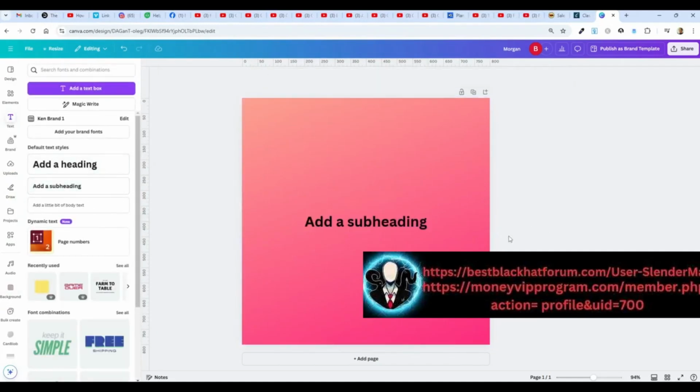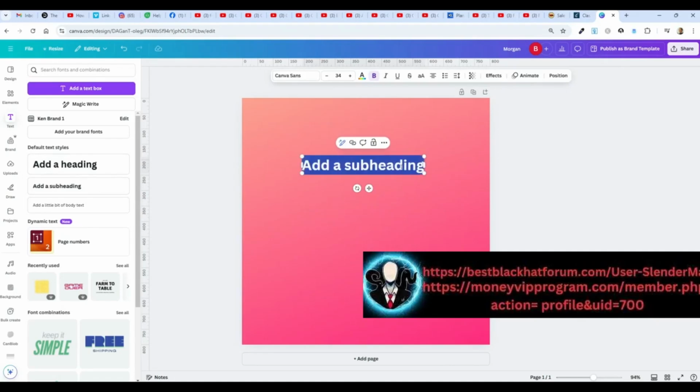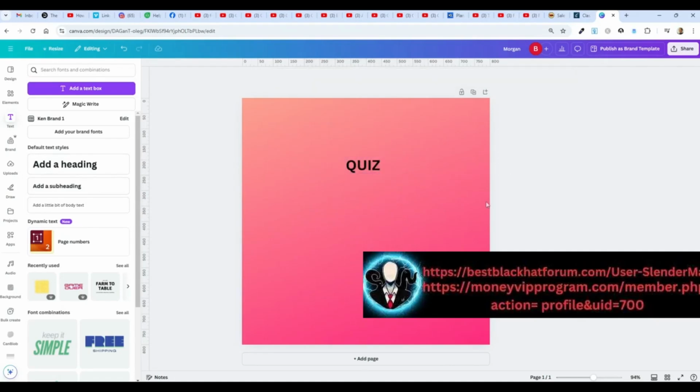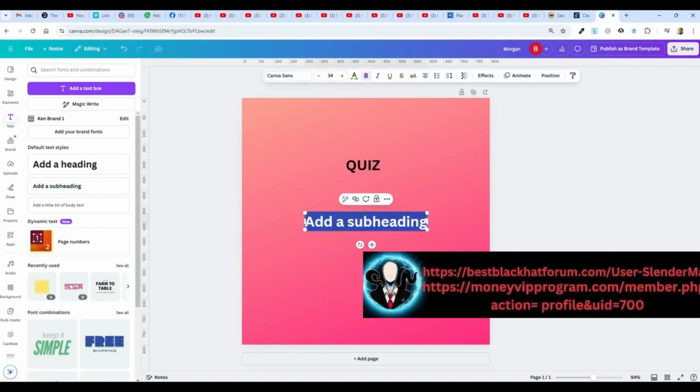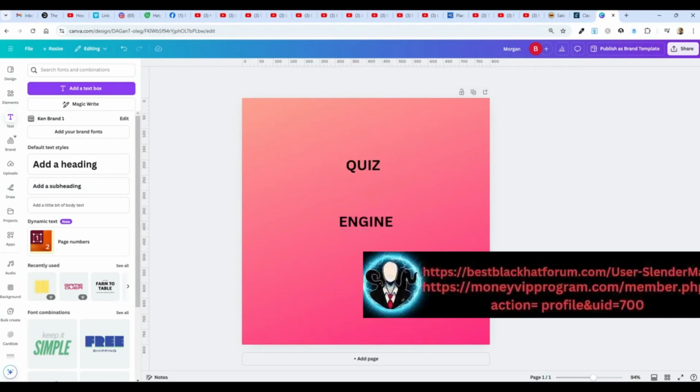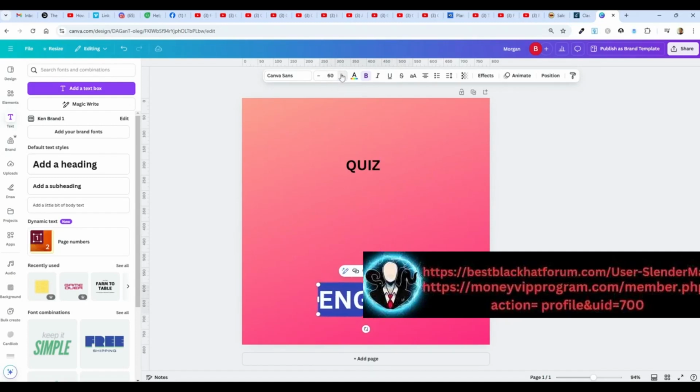I'm going to do two kinds of things here. So I'll call that Quiz. I'm doing all caps, by the way. And I'm going to do Engine. Yeah, caps too. Why not? All right, so I'm going to play with fonts, and I'm going to play with making this rounded. So I'm going to put that right there. And I'm going to have to make it much, much bigger. And I'm also going to change the font, but I just want to do this to get started.